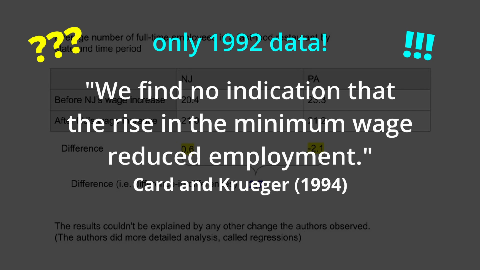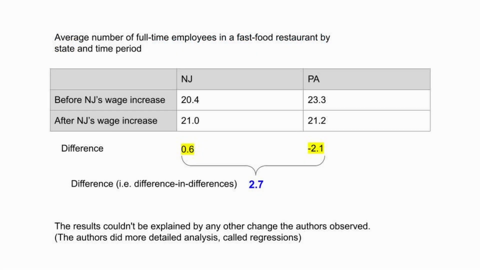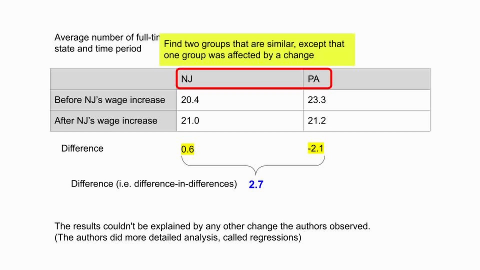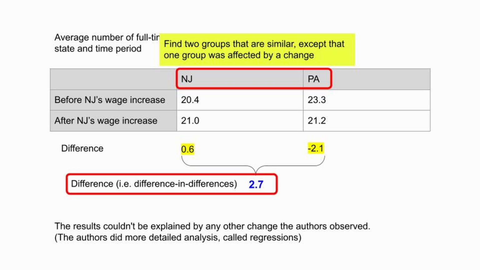The study could have been much more convincing had it started earlier and ended later. But this study illustrates the key idea behind difference in differences. Find two groups that are as similar as possible, except that one group was affected by a change. Compare how outcomes evolve in both groups.